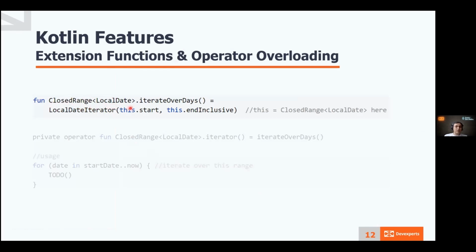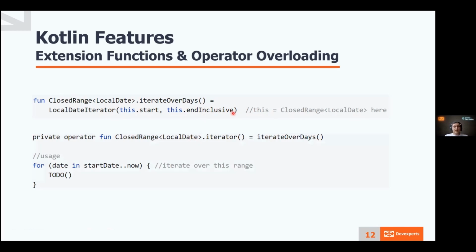So here you can see that we have an extension function for ClosedRange of LocalDate type, and ClosedRange is actually part of the Kotlin standard library, so we can't control it. The function is named iterateOverDays, and it simply returns a LocalDate iterator as a result. And note that this, in the context of this function, is the ClosedRange of LocalDate, the type we are defining this extension function on.